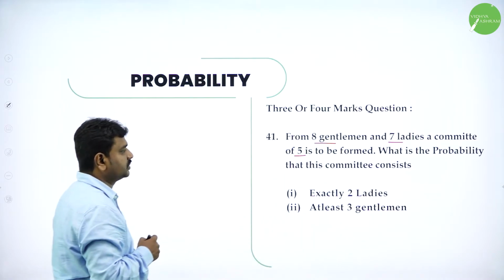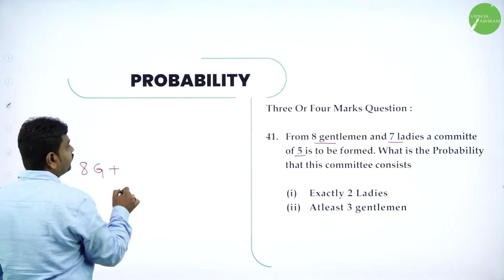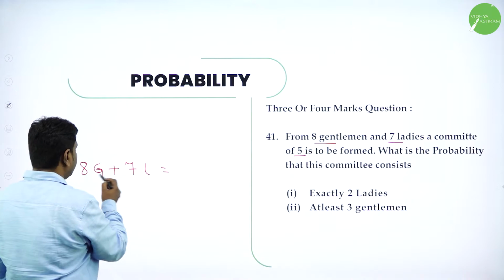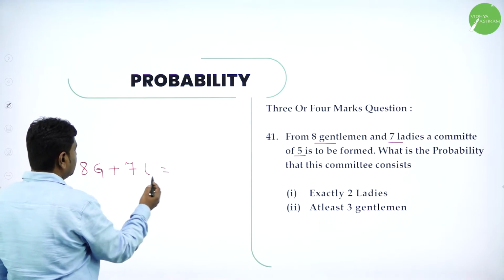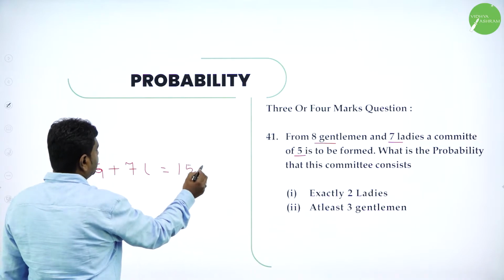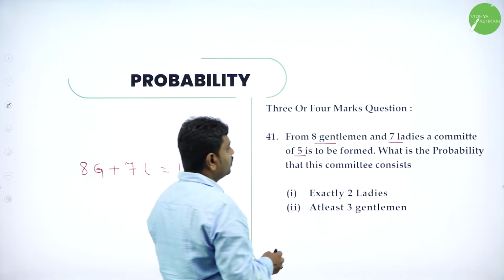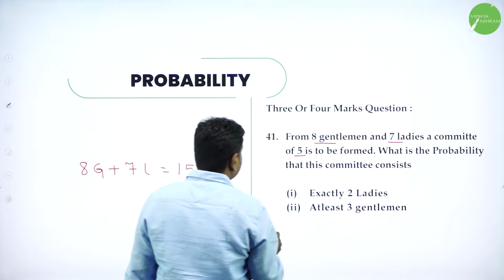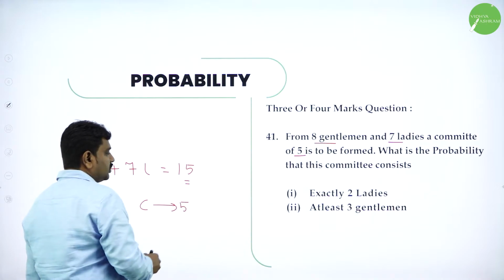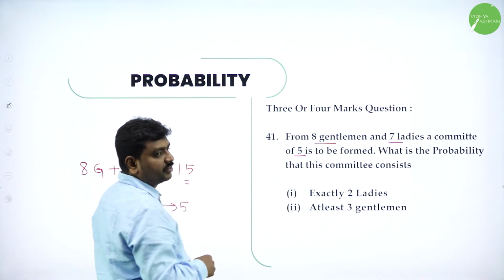So 2 sub questions. So total 8 gentlemen are there and we have 7 ladies. So total number of people I have 8 plus 7. What is 8 plus 7? 15. So we have 15 people. Out of 15, you have to form a committee and the committee should include 5. They want probability. And you have to select 5, that is the meaning.